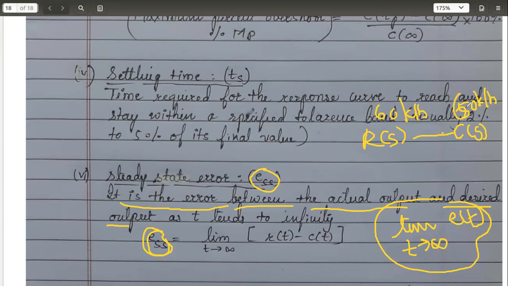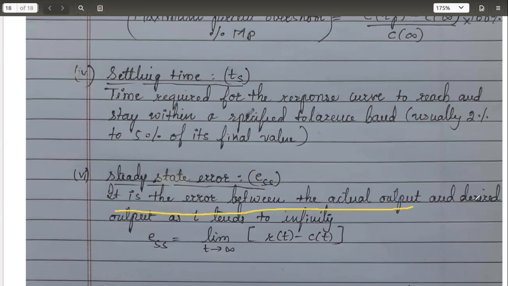If you are able to attain 60, then there is no difference between the desired and the actual output. So 60 minus 60, 0. When will this happen? As the time becomes infinity, you will adjust your output, 40, 50, 60, so that the difference between actual and desired becomes 0. So as time tends to infinity, if you take the difference between those two, you should get the steady state error.